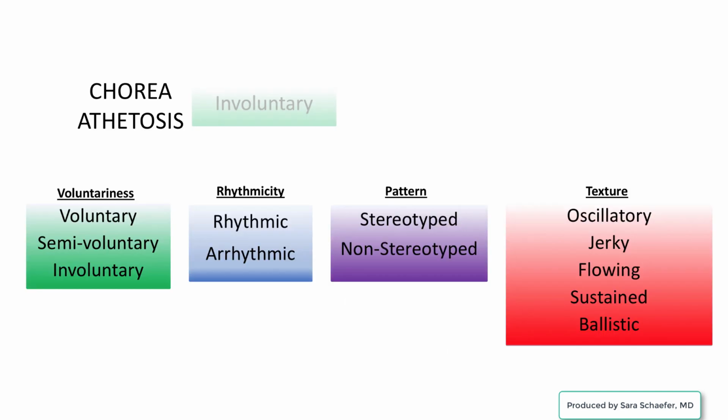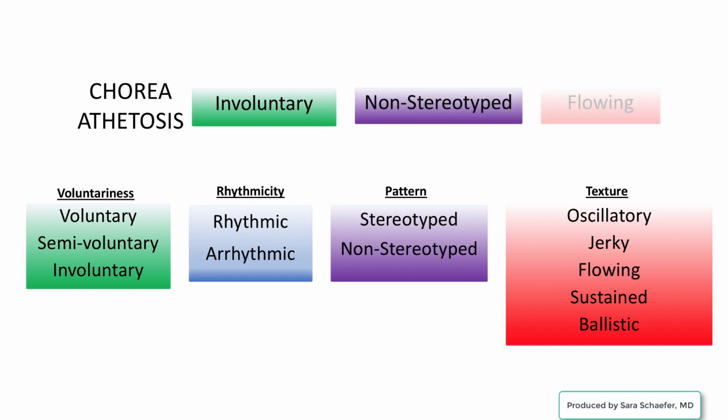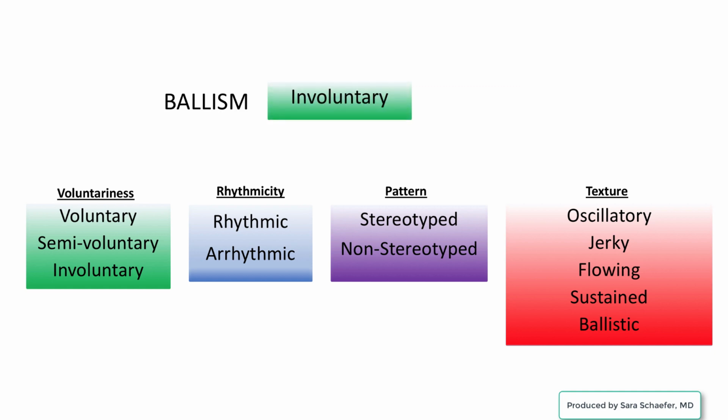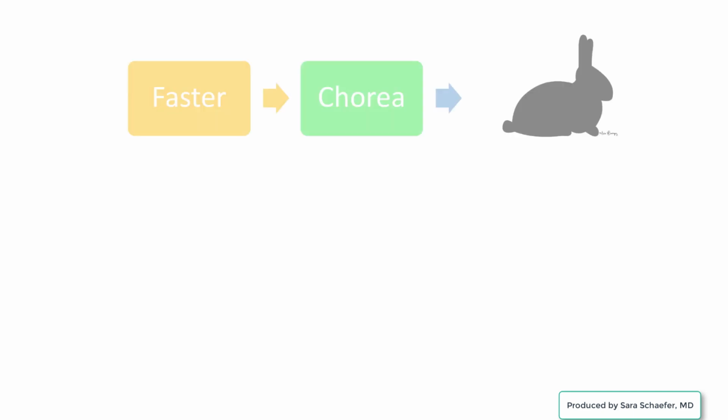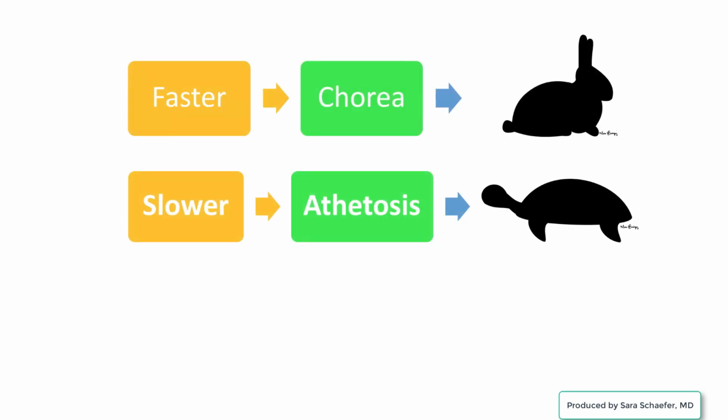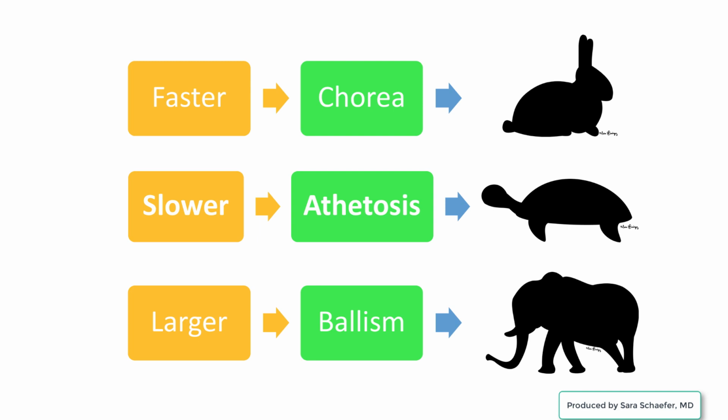Chorea and athetosis are involuntary, non-stereotyped flowing movements. They are non-stereotyped, meaning that they are not patterned or predictable. Ballism is an involuntary movement that is, as you can probably guess, ballistic, meaning abrupt, high amplitude, and with momentum like a projectile. Often, patients present with combinations of chorea, athetosis, and ballism. These entities are sometimes considered phenomenologically on a continuum, although they can have quite different etiologies. On this continuum, chorea is faster, athetosis is slower, and ballism is larger.